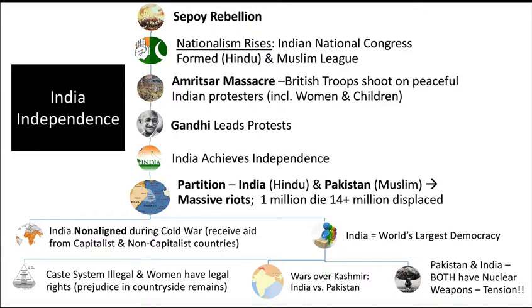All right, so if I just bring India to present day, just bear in mind, India is going to be known to be non-aligned in the Cold War. They do not take sides. They're going to be neutral. You should remember what that means from the Cold War slides. India today is the world's largest democracy. Again, the caste system is illegal today, but just look at America. Discrimination is illegal, sexism is illegal, but does it still happen? Sure. In India, I'm sure it's much better than it was, but there are areas of the country where you're going to see some discrimination among castes, but it is much better. It is illegal.